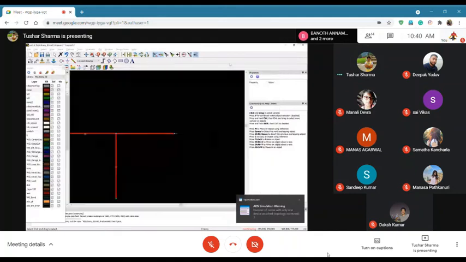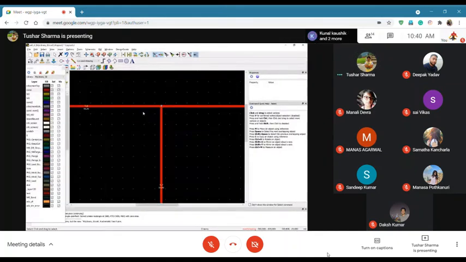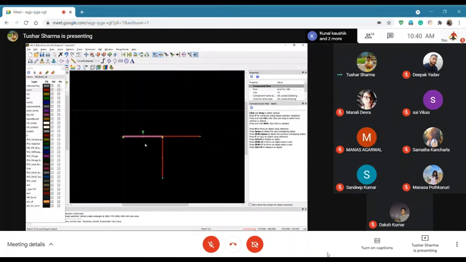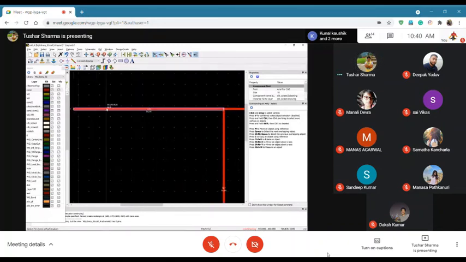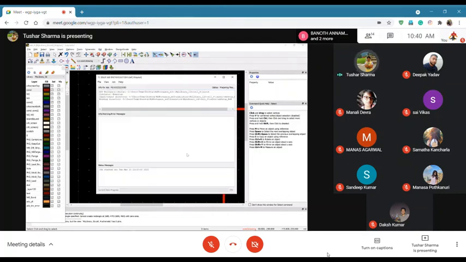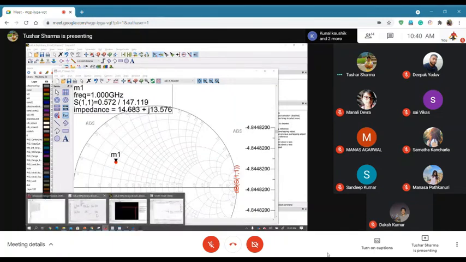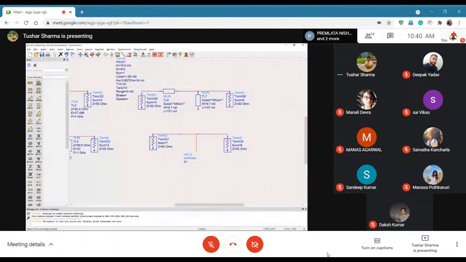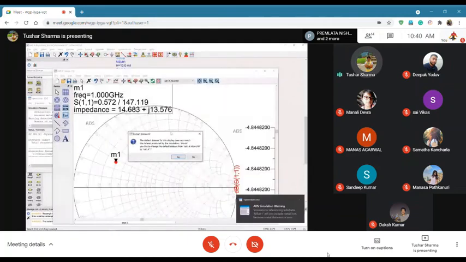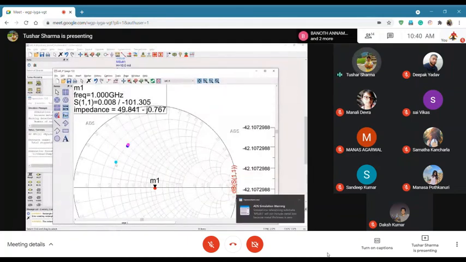But if I change, for example, this, and I shorten it and I rerun this, now you will move drastically.